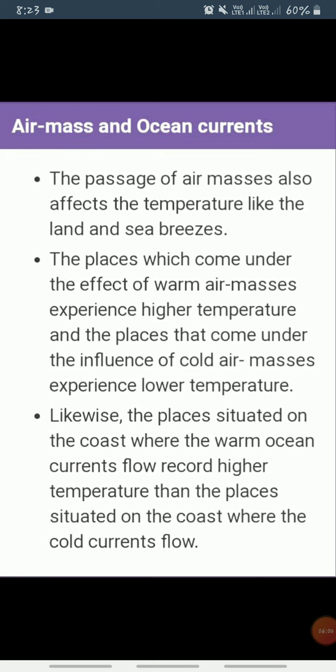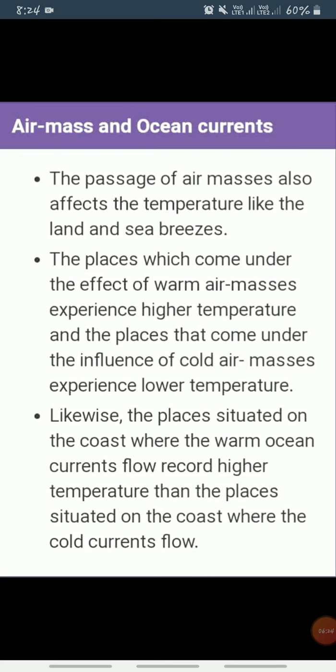Okay, now come to the next, which is air mass and ocean currents. Like the land and sea breezes, the passage of air masses also affects the temperature. The places which come under the influence of warm air masses experience high temperature, and the places that come under the influence of cold air masses experience low temperature.